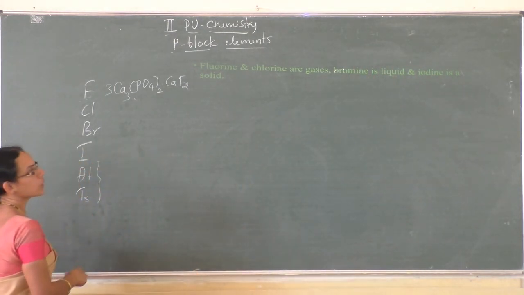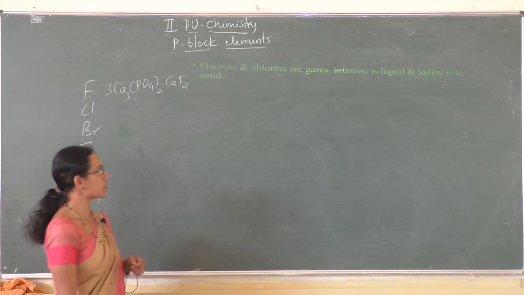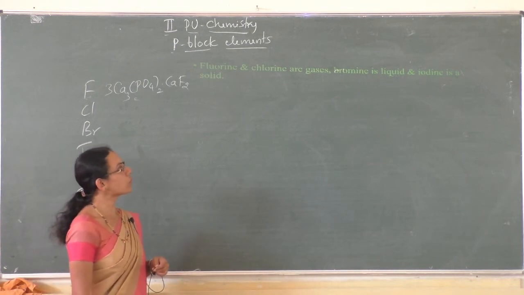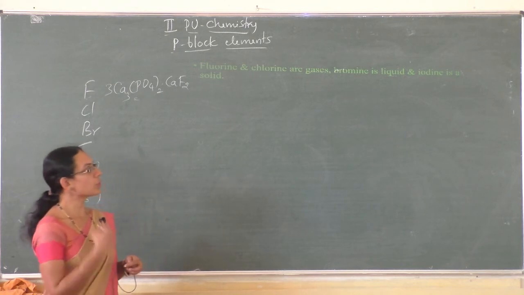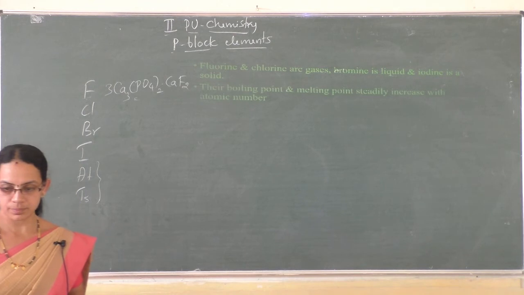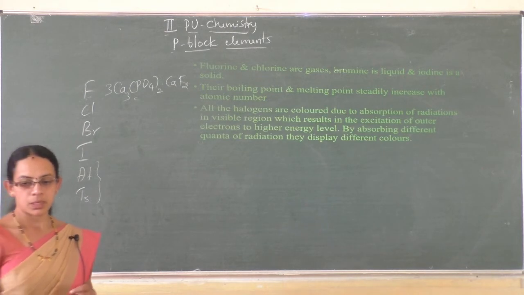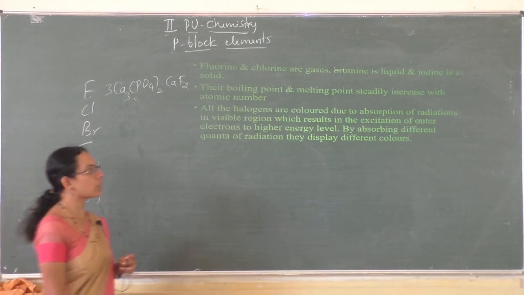Fluorine and chlorine are gases, bromine is a liquid and iodine is a solid. This is the physical state. Their melting and boiling points steadily increase with increase in atomic number, and all the halogens are colored.